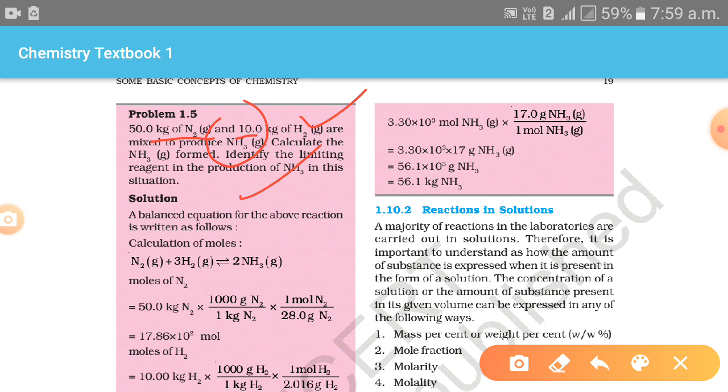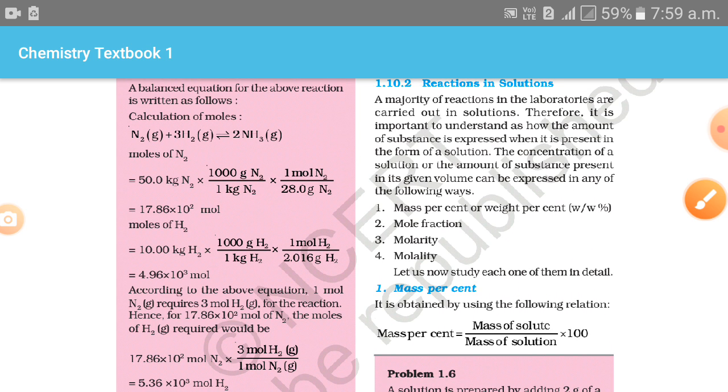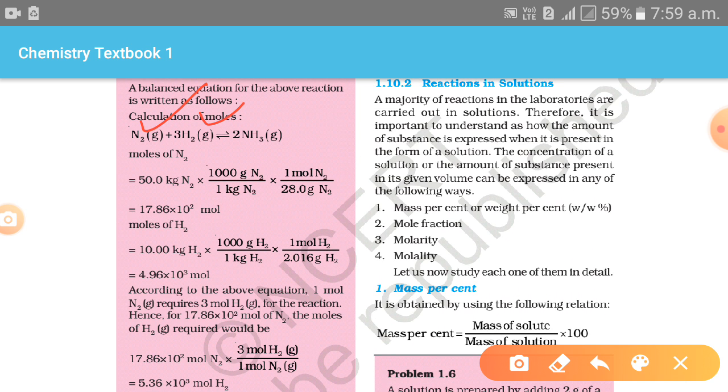So first of all, we write the equation: N2 reacts with H2 to form NH3. It is known as the Haber process. In the presence of Fe catalyst we form ammonia.